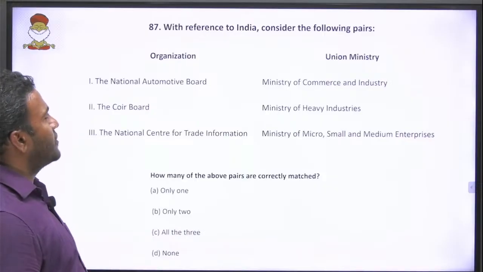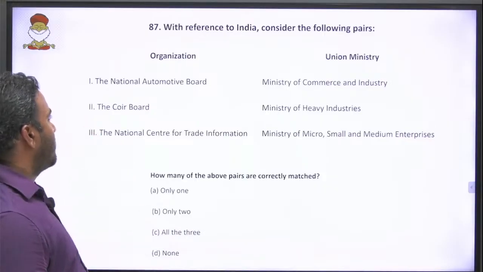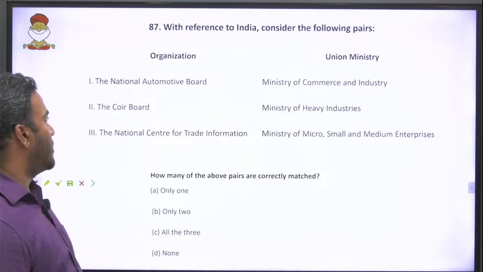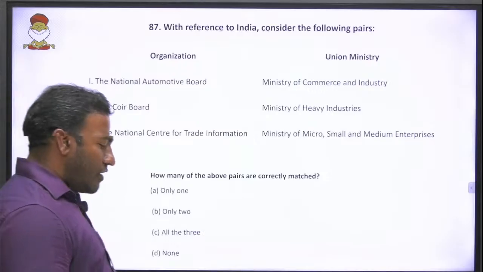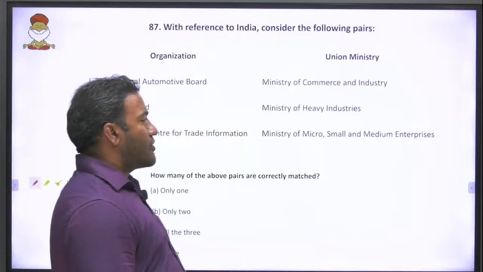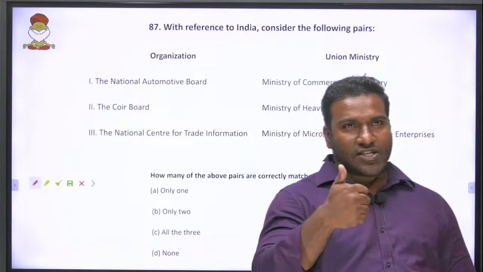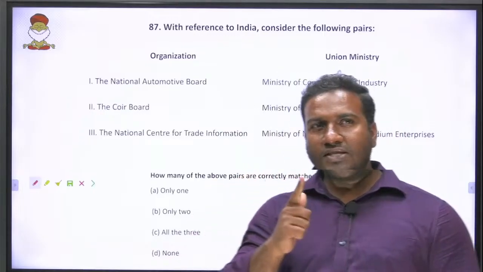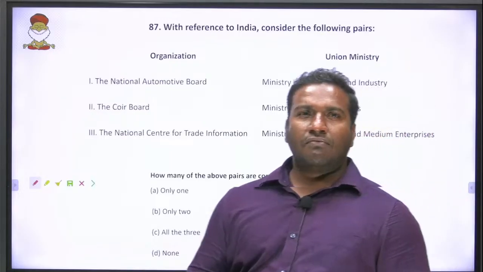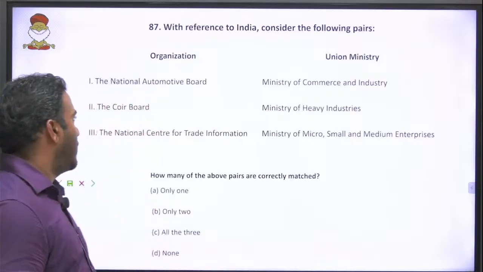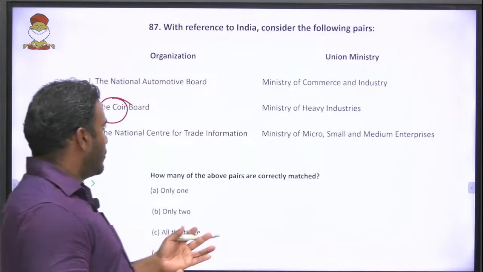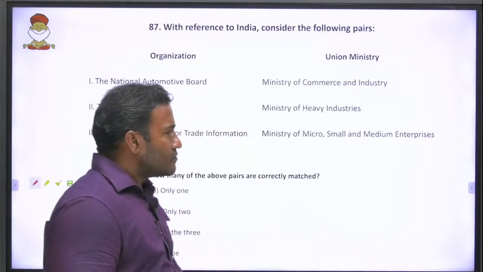Then with reference to India, consider the following. The National Automotive Board, Ministry of Commerce and Industries; the COIR Board, Ministry of Heavy Industries; the National Center for Trade Information, Ministry of Micro, Small and Medium Enterprises. Whenever any scheme comes, whenever you come across any body, I suggest see the ministry first. If by chance you have not done it, nothing heaven or hell is going to fall. COIR, what is COIR? COIR is coconut husk, the fiber that comes out of coconut husk.